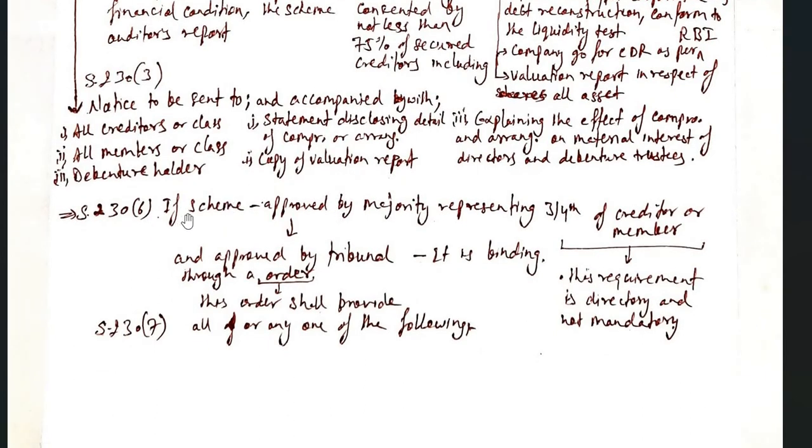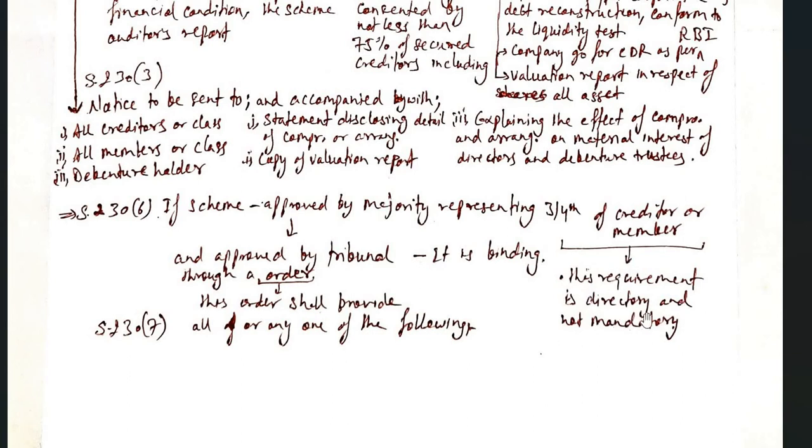And by virtue of clause 6, if the scheme is approved by a majority representing 3/4 of creditors or members, and then approved by the tribunal through an order, it is binding, and this order shall provide all or any of the following, which we will cover in a minute.